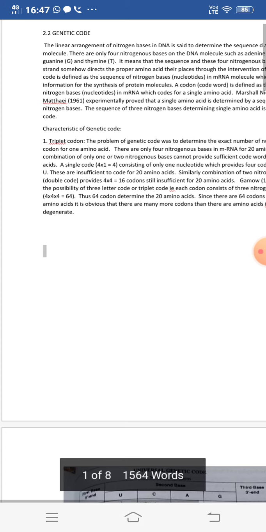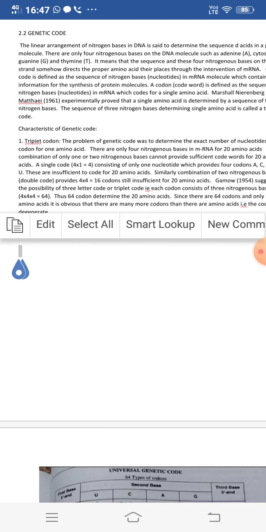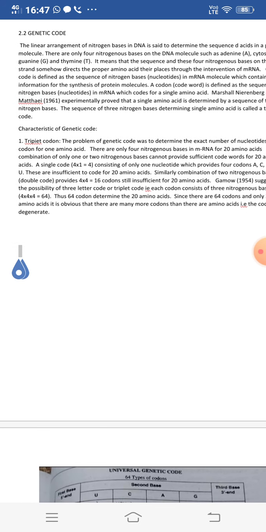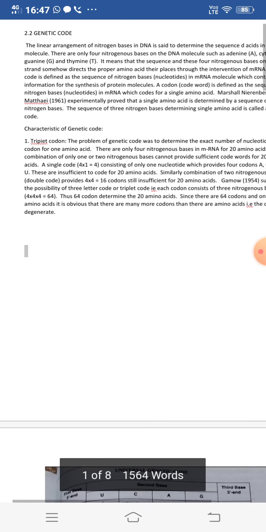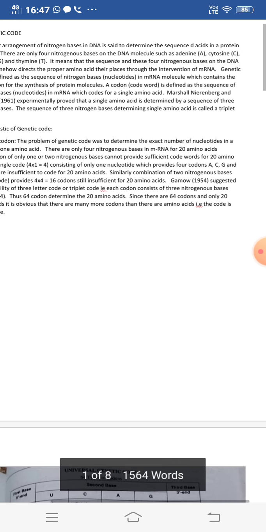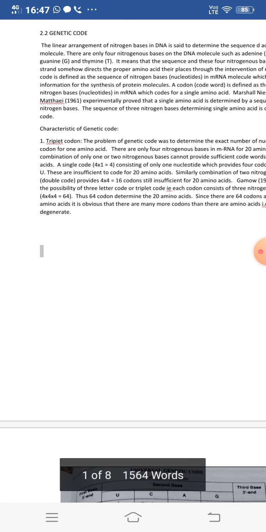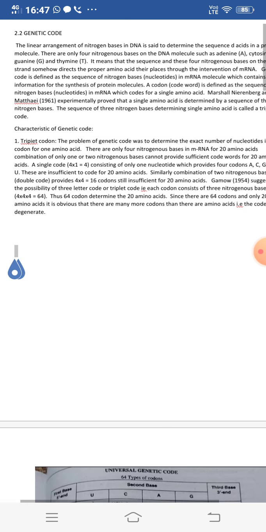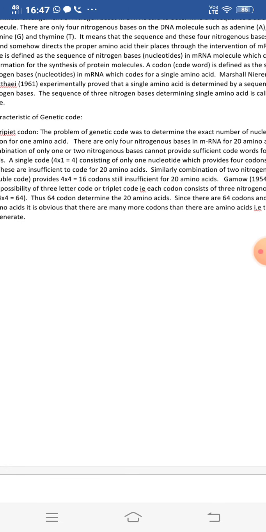So a combination of only one or two nitrogenous bases cannot provide sufficient code words for 20 amino acids. So a single code, that is 4 multiplied by 1 is equal to 4, consisting of only one nucleotide, provides 4 codons: A, C, G and U. These are insufficient to code for 20 amino acids.